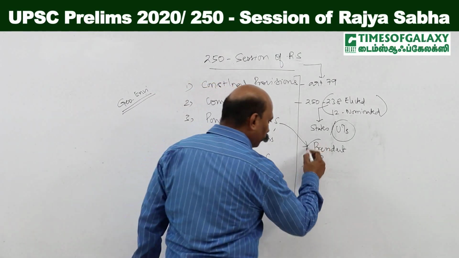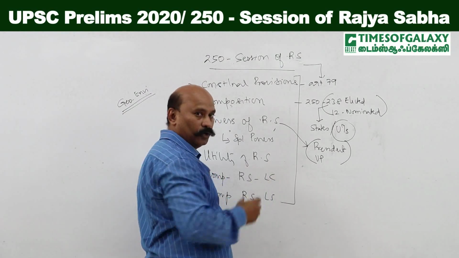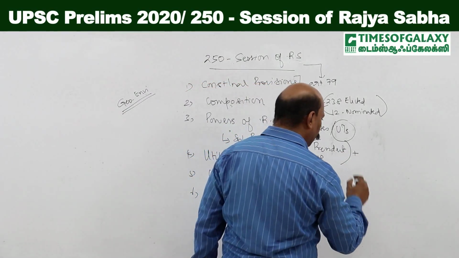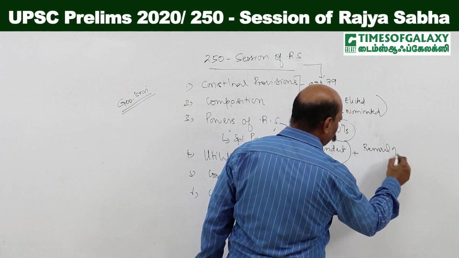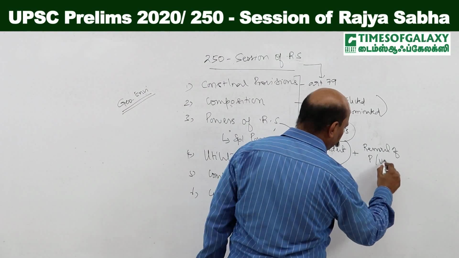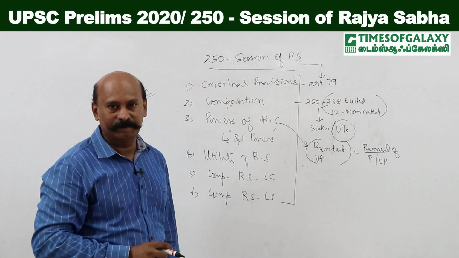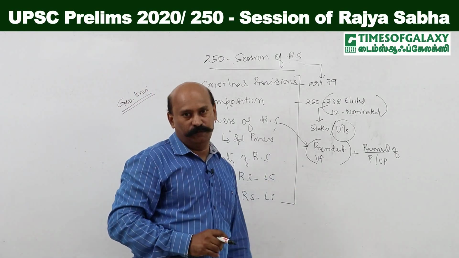Now, this is an electoral role. Then, Rajya Sabha has a role to play in the removal of the President and Vice President. With respect to the President, we call it impeachment, and with respect to the Vice President, we call it removal.